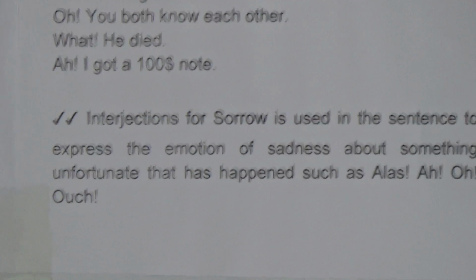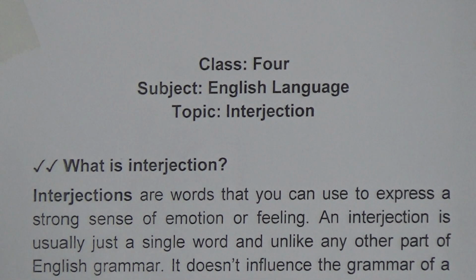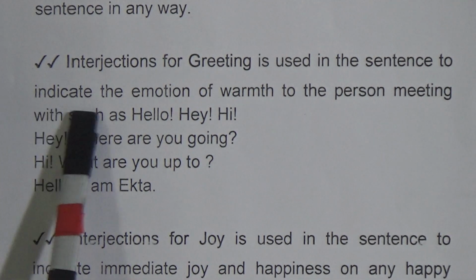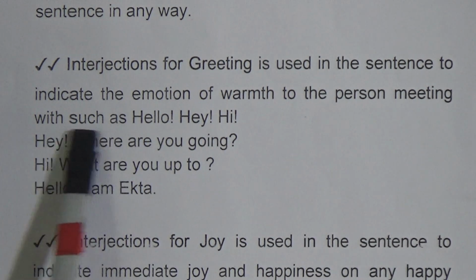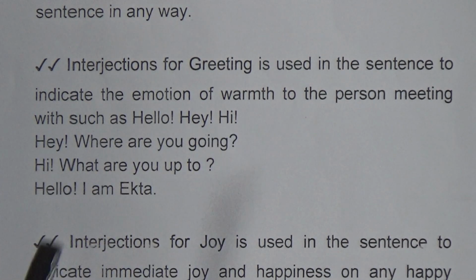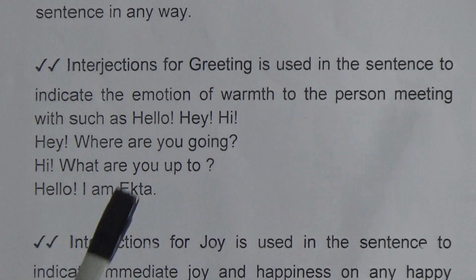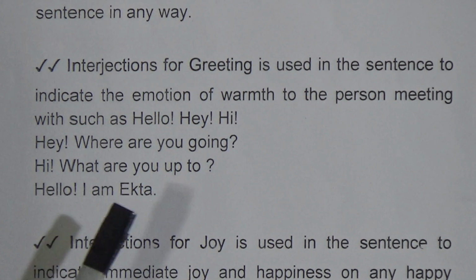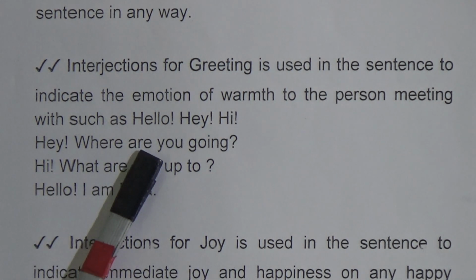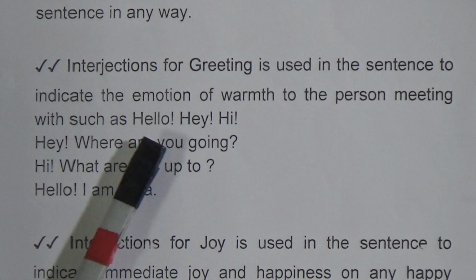So first we will start with interjections of greetings. Interjections of greeting are used in a sentence to indicate the emotion of warmth to the person you are meeting, such as hello, hey, hi. So when you meet a person, if you want to show your strong emotion of warmth to that person, if you want to greet that person, you will use those interjections: hello, hey, hi.